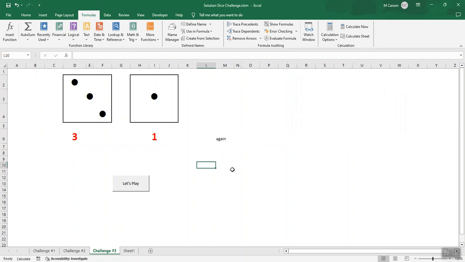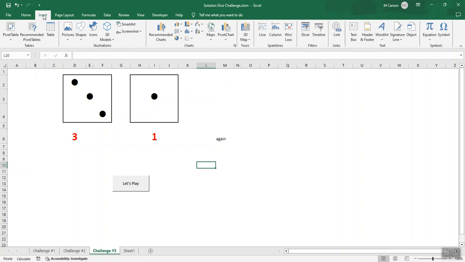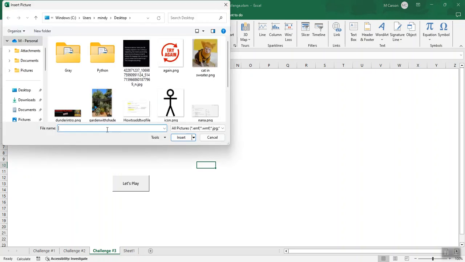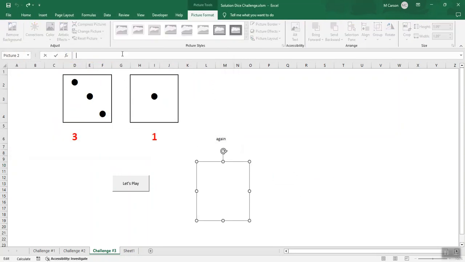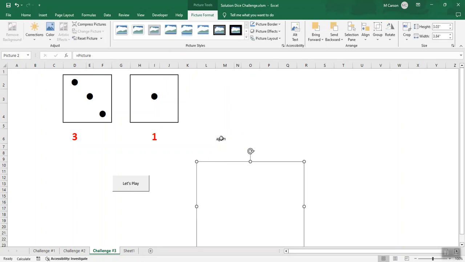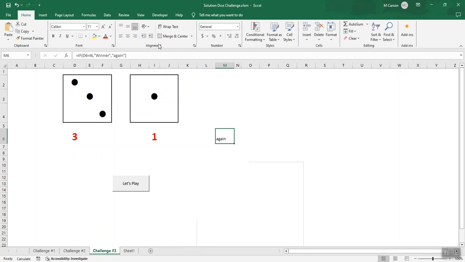Okay, now the next thing I'm going to do is insert a picture. Now this picture really doesn't matter, but I'm still going to insert that white picture because I really don't want it to appear. So I'll go to picture and I'm going to choose white because it's that white box. And then the last thing I have to do is say this equals picture. And the picture is what I had named, or what I had defined this as. Now I'll go ahead and tell it okay. And I'm going to turn this white.